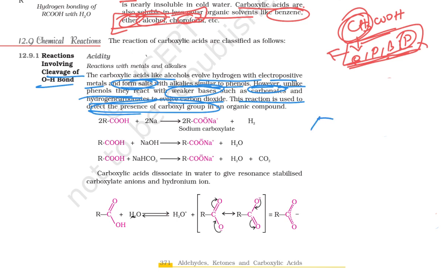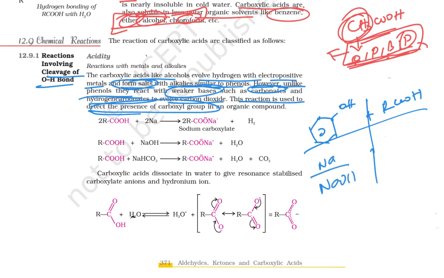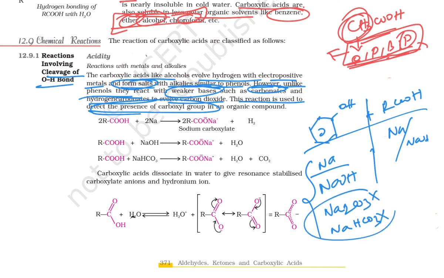If you compare phenol and carboxylic acid, both react with sodium, an electropositive element, and with bases such as sodium hydroxide. But phenol will not react with sodium carbonate or sodium bicarbonate, whereas your carboxylic acid reacts with both sodium carbonate and sodium bicarbonate. Clear? Right.